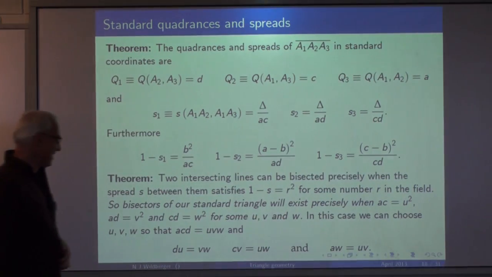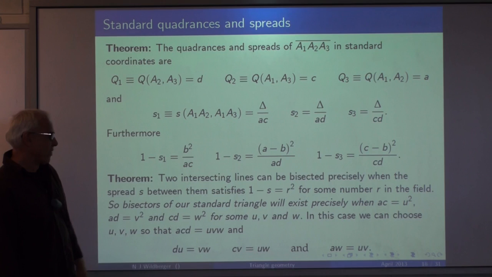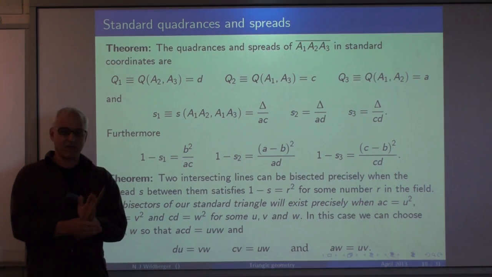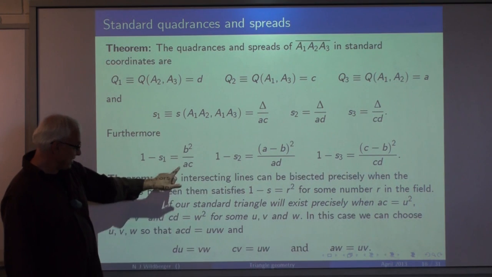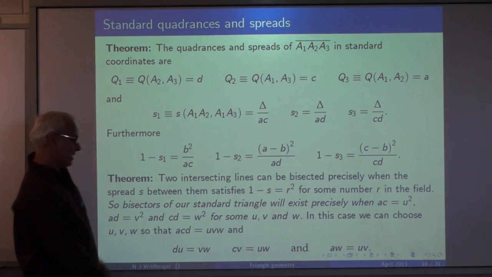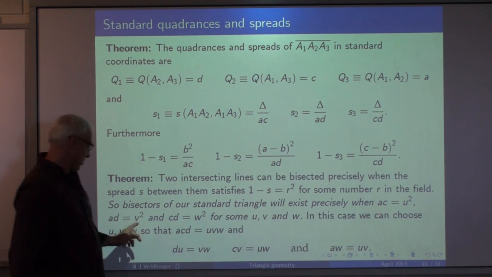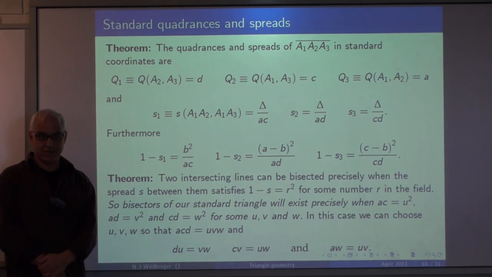So the 1 minus the spreads encode when we have bisectors. Because the numerators here are already squares, the existence of bisectors comes down to whether AC is a square, whether AD is a square, and whether CD is a square.